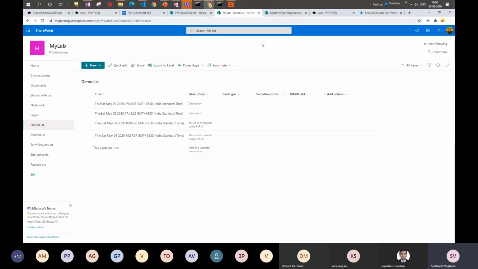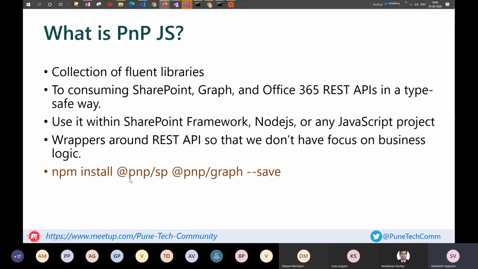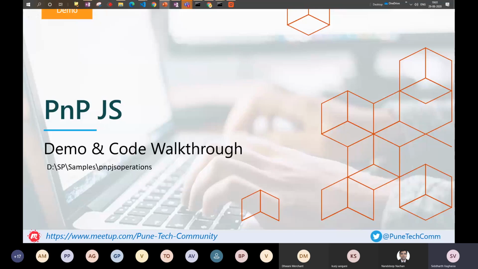Okay, depending on once you get used to it, and how you wanted to use it. If you would not have used PnP.js, what you would have to do is make the REST API calls on our own, pass the JSON object, the header tokens and everything, and then use it. Okay, so this will save us time in terms of development, right?